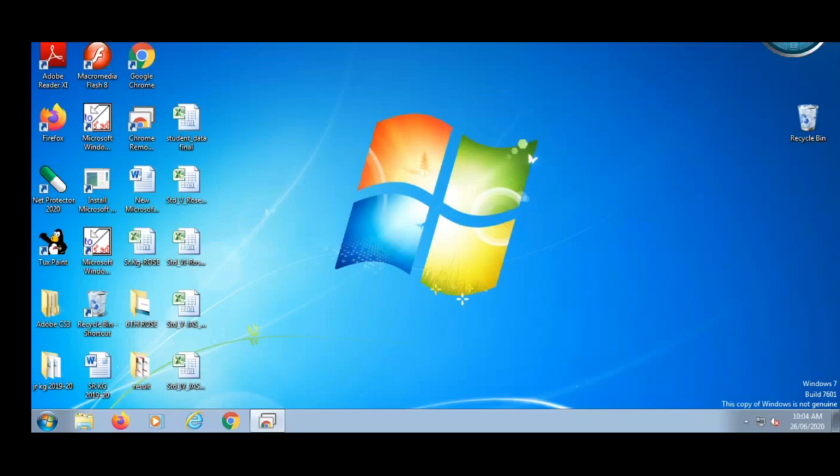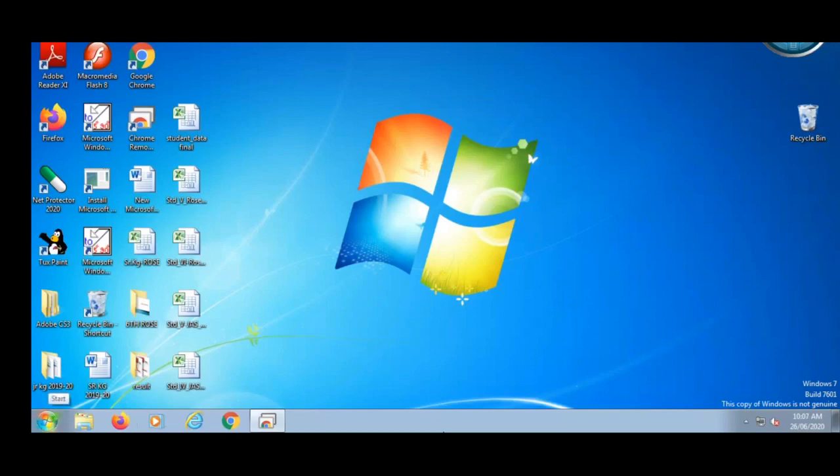Now we'll see the start menu. See downside. Have you seen a circle with 4 colors? That is the start menu. The start menu is used to go to the programs, folders, and settings of a computer. To open the start menu, click on the start button.